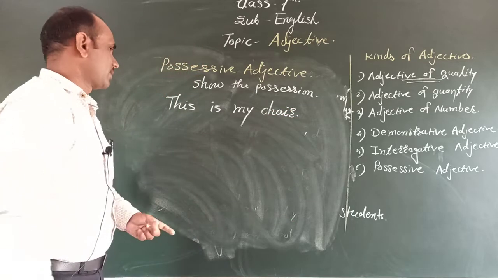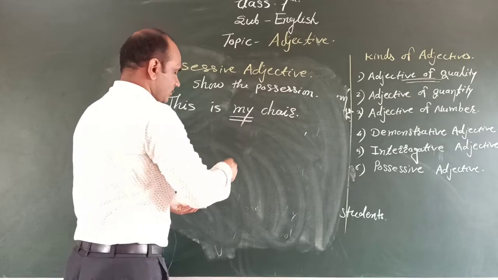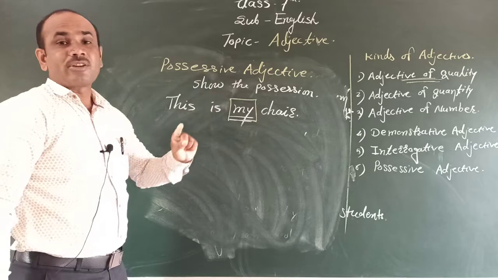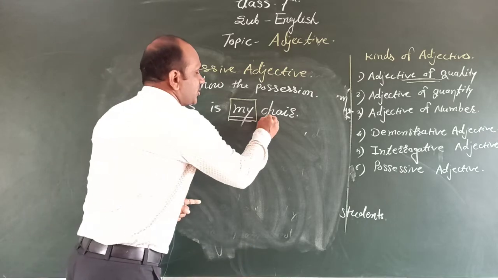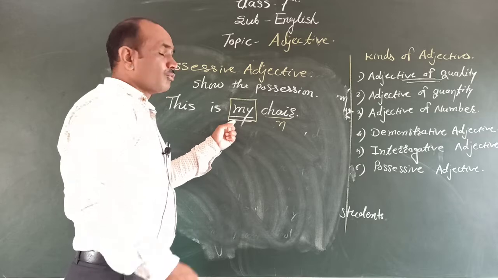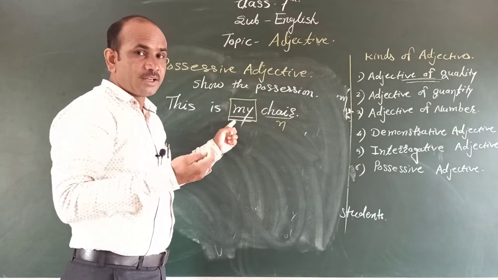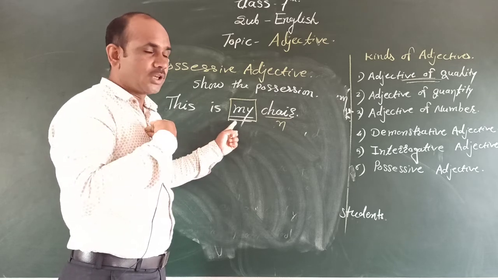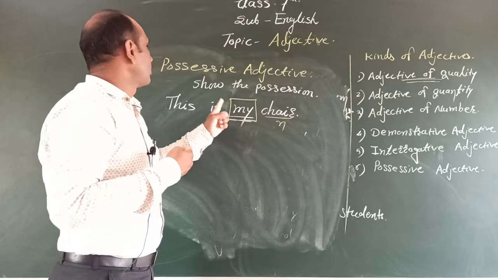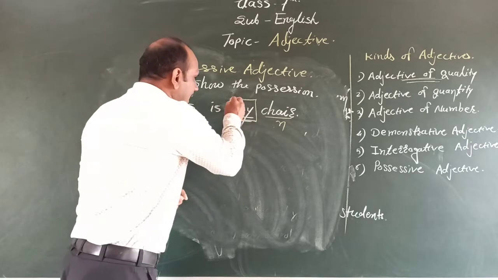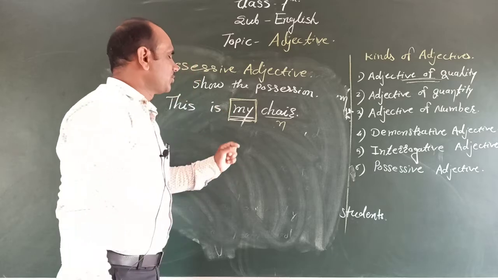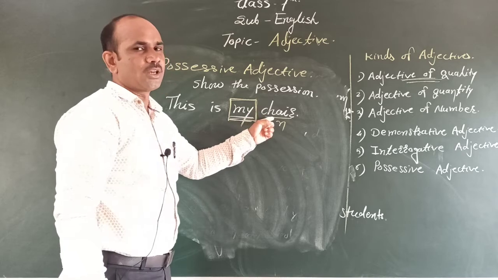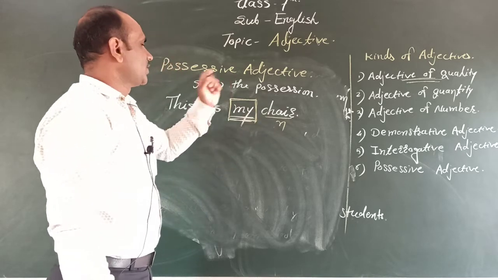My is a possessive adjective. Why? Because chair is a noun. When we ask whose chair? My chair. It means I am the owner of this chair. This adjective is used before the noun. Therefore we call it the possessive adjective.